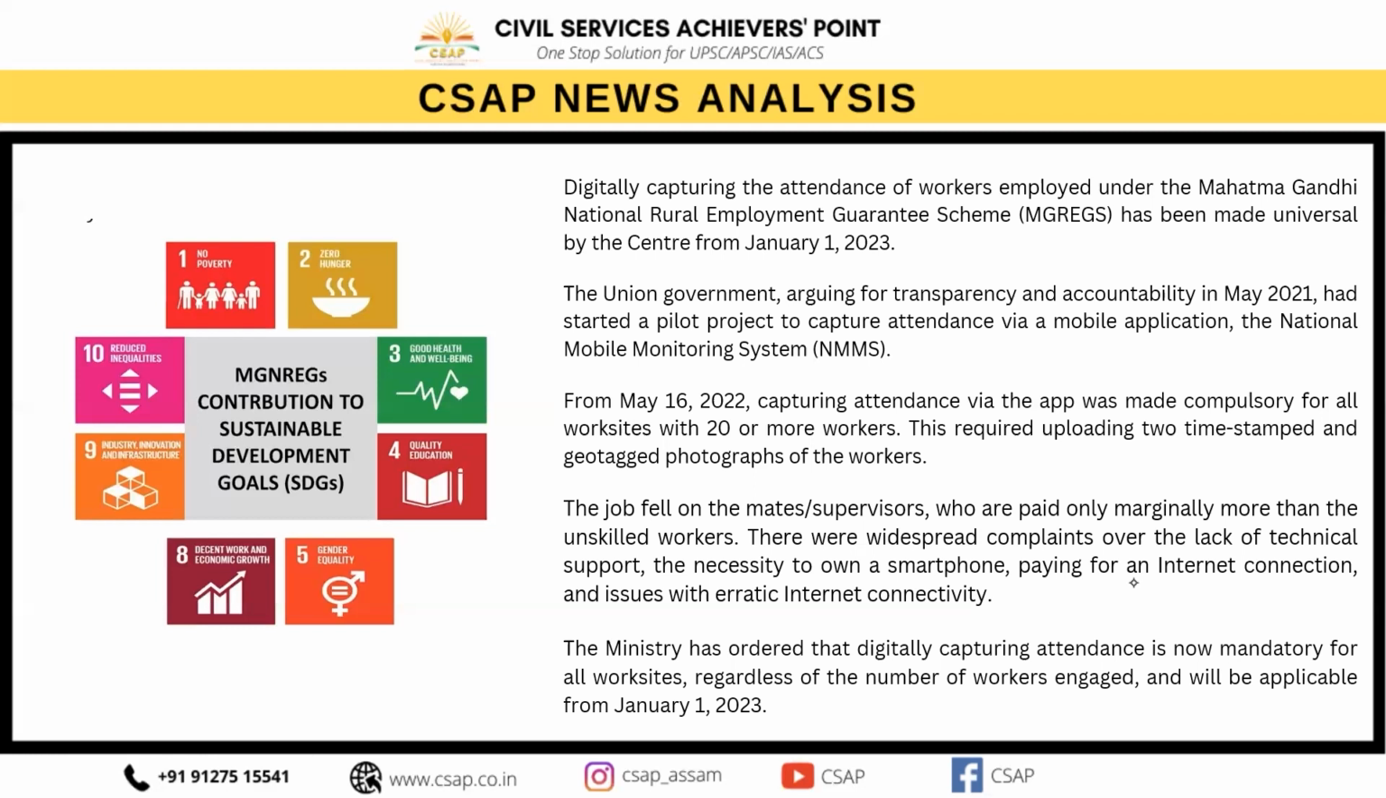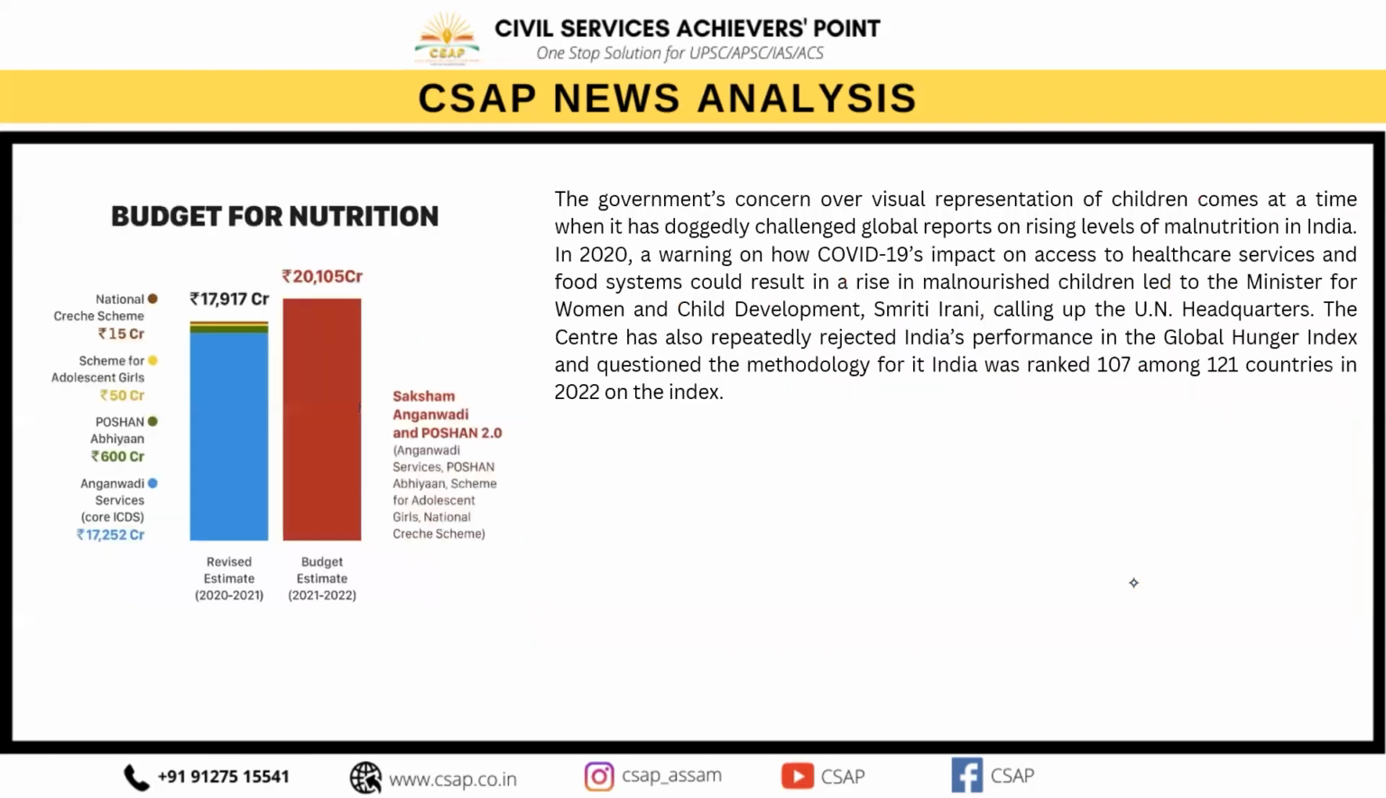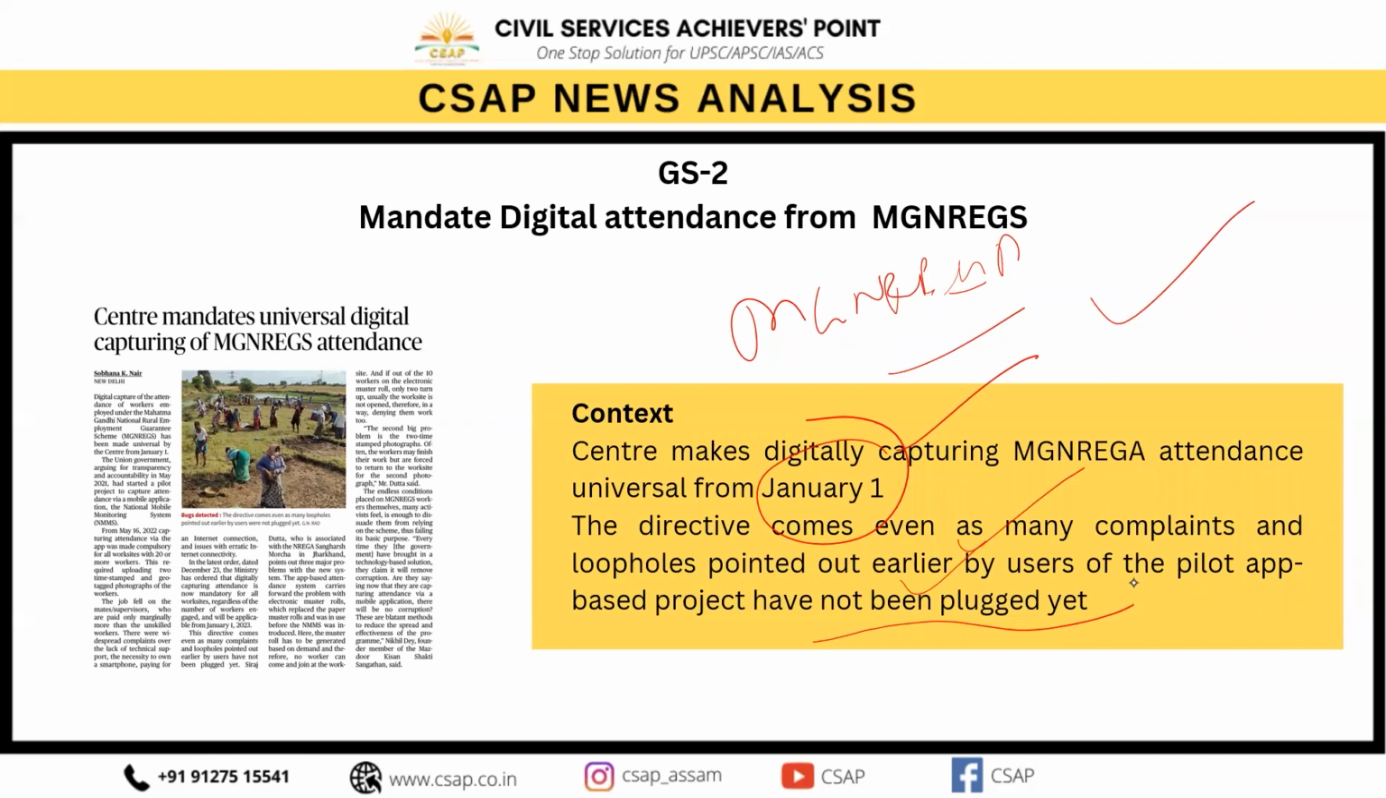The mobile app wants MGNREGA workers to upload 2 photos daily, and many women from poor households do not have access to smartphones. This app has also been completely designed in English and there is no technical support available to redress the problems. According to the officials, this step will promote transparency and accountability, reducing financial mismanagement, curbing corruption and ensuring timely payment of wages.